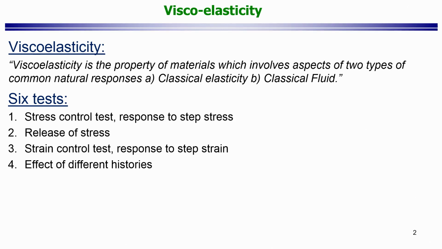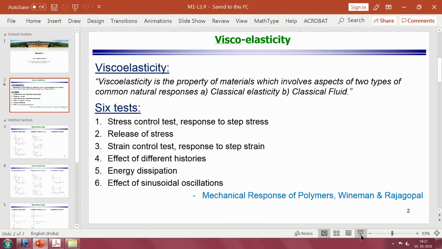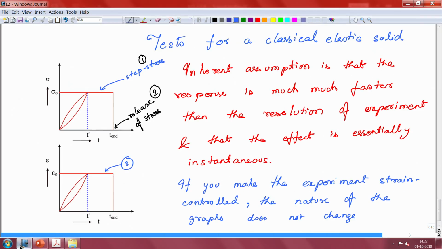When we say effect of different histories, it implies how you reached that value of stress, or how you reached that value of strain, and what happens if we change it. In this diagram we have already indicated a few things.